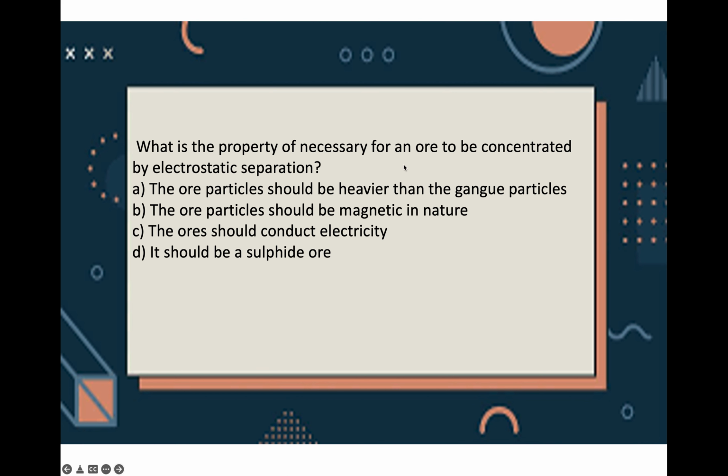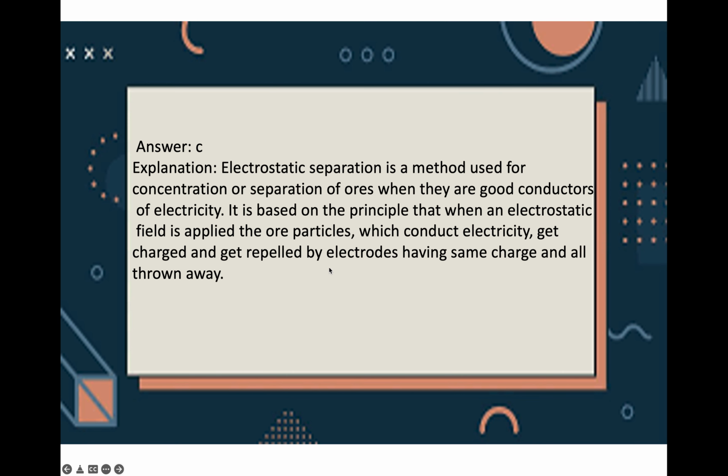What is the property necessary for an ore to be concentrated by electrostatic separation? Ore particles should be heavier than gangue. Ore particles should be magnetic. Ore should conduct electricity. It should be a sulfide ore. Option is C, that is ore should conduct electricity, because electrostatic separation is the method used to concentrate ores when they are good conductors of electricity. It is based on the principle that when an electrostatic field is applied, the ore particles which conduct electricity get charged and get repelled by electrodes which have the same charge and are thrown away. So option C is the correct answer.